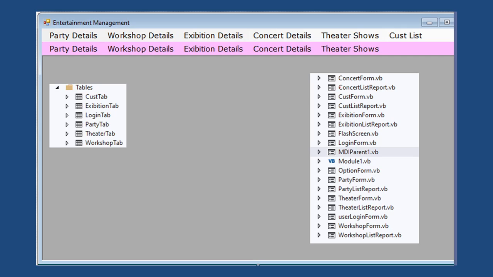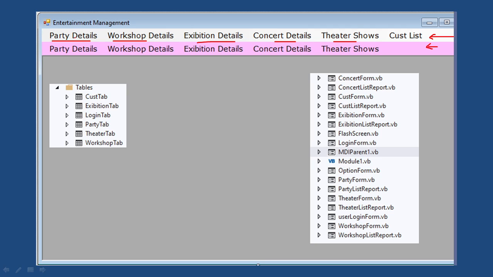So here is how the project works. If you log in as admin, then this top menu will appear. If a user logs in, the bottom menu will appear. Here we are showing both, but in practice, when you log in, only one menu will be shown based on the user. If you log in as admin, you will be able to enter party details, workshop details, exhibition details, concert details, and theater details.